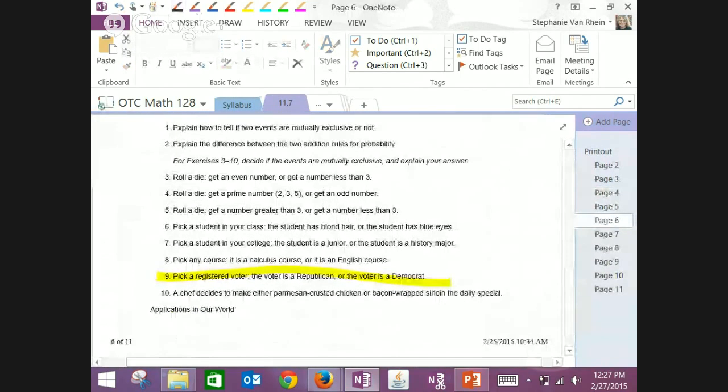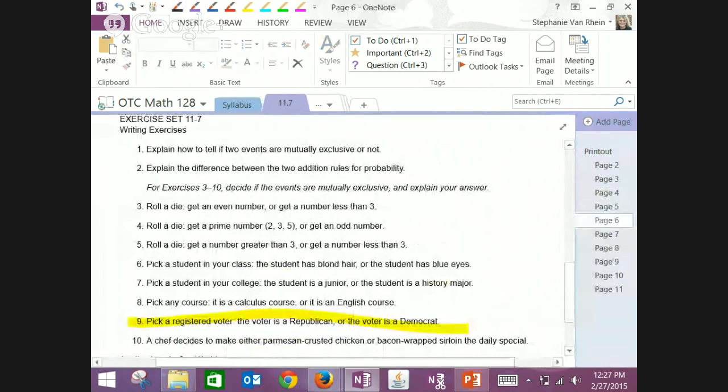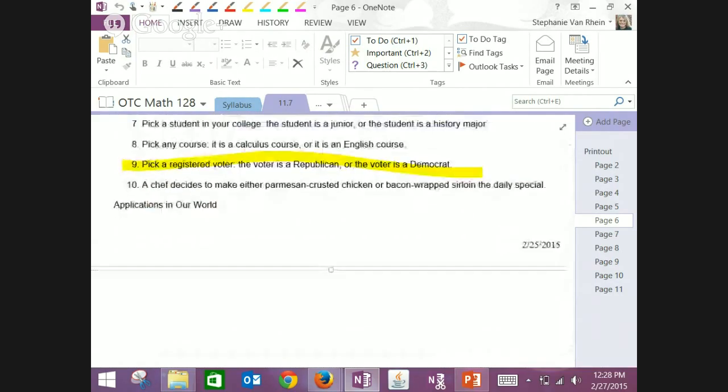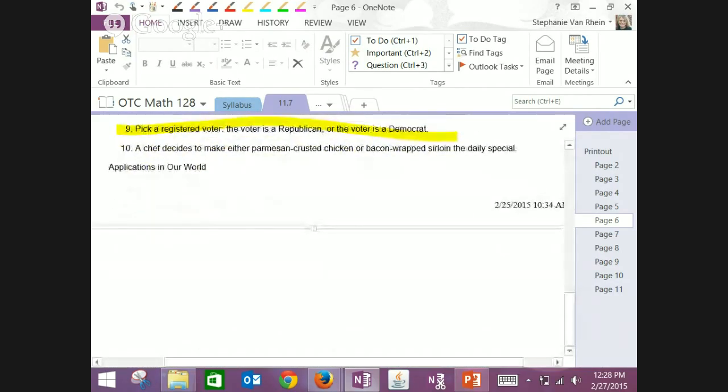Oh, I just wanted to go over this idea of mutually exclusive because sometimes students struggle with what it means. So the more examples you do, I think it starts to click, and they're quick to do. Only the ones highlighted are the ones that are due, but you're going to have to do those anyway. Any of this is free game. If I want to pick a mutually exclusive one for the test, I'm just going to grab one of these, because I'm not that creative to write up my own all the time.